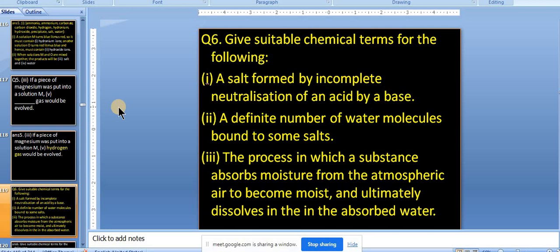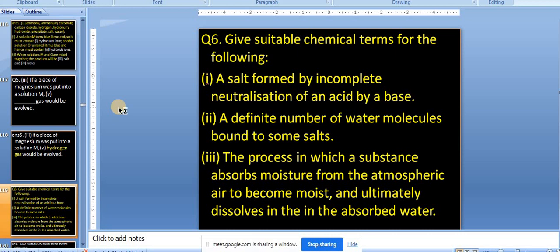So now, as a salt, if it is having extra H+ in its formula, or ionizable hydrogen is available, then those salts are known as acid salts, like NaHSO4, NaHCO3, NaHSO3. These all salts are having one H which can be ionized, so therefore we say that it is an acid salt.